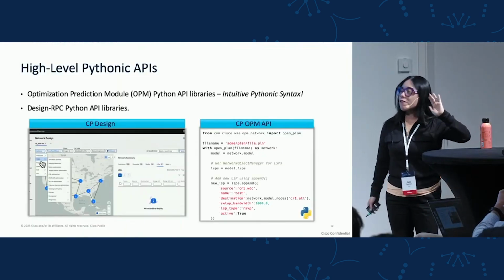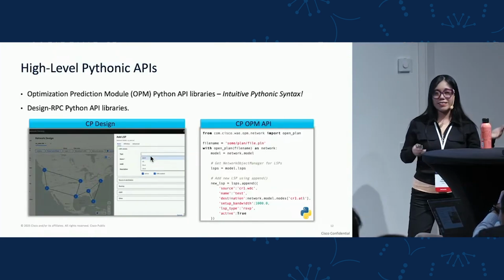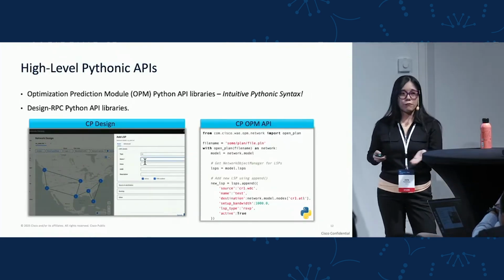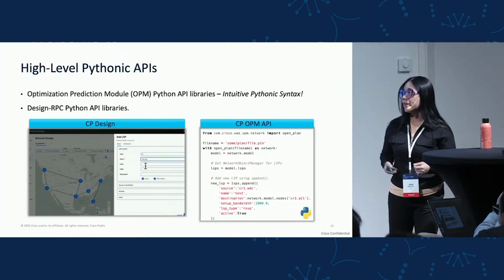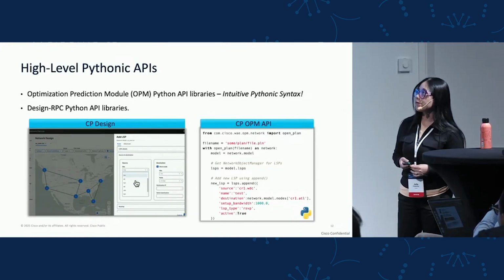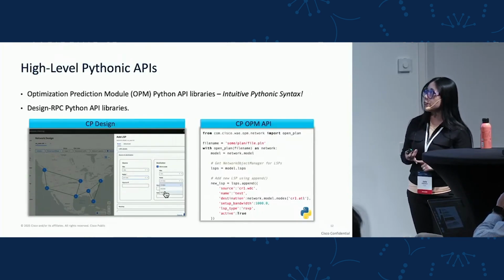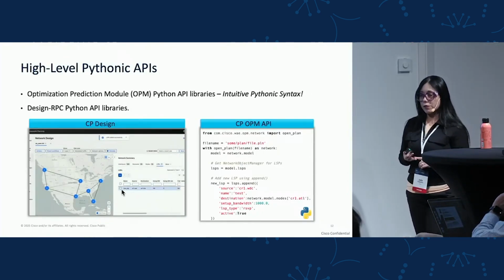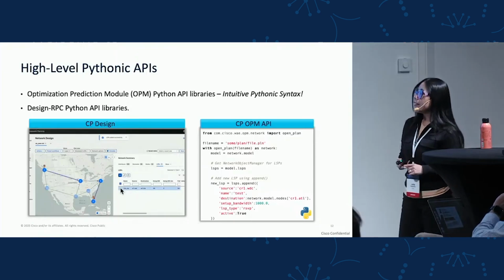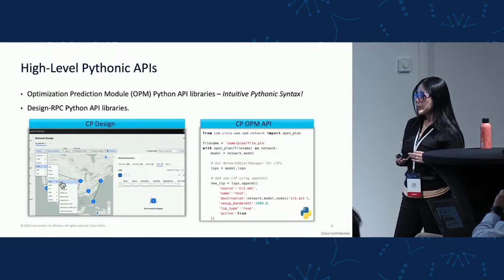That's good. And we also have some good news, because it really doesn't matter if you are starting your Python journey or if you have advanced experience. Why? Because Crosswork Planning offers high-level Pythonic APIs. We have two Python API libraries. The first one is the optimization and prediction module, also known as the OPM Python API libraries. And the main characteristic of this API is that it has an intuitive Pythonic syntax.